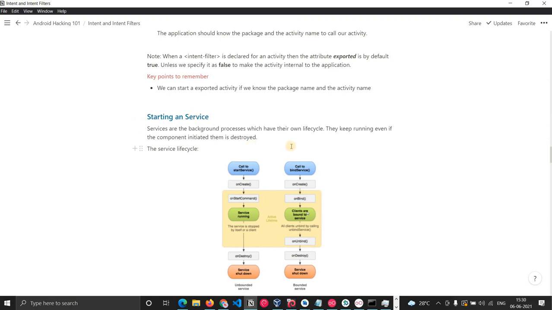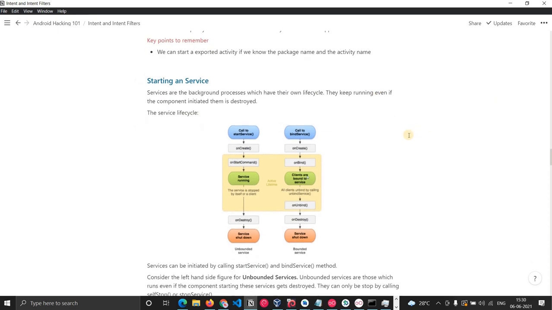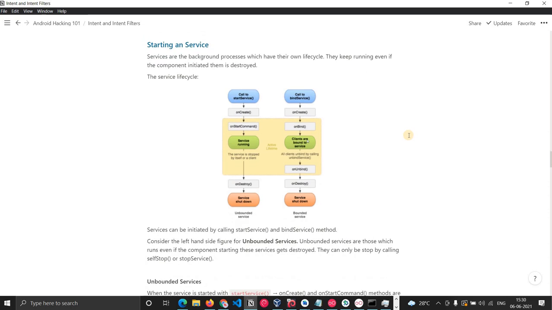Let's move to services now. A service is basically a process which runs in the background. It doesn't have any UI. It can be a foreground process or a background process. This is the service life cycle.